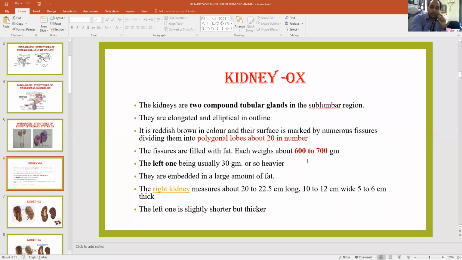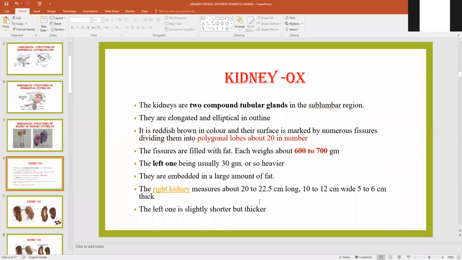Its weight is more than half a kg, 600 to 700 grams, and the left one is somewhat heavier. The length of the left kidney is not more than that of the right, but its thickness is more. That's why it weighs about 30 to 50 grams more than the right one. And it is embedded in large amounts of fat.